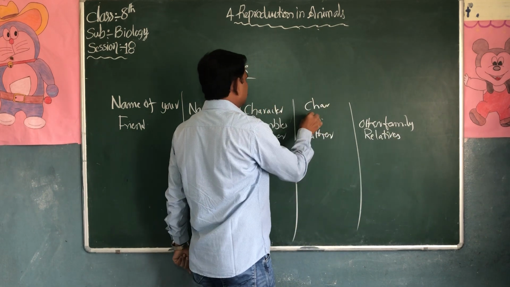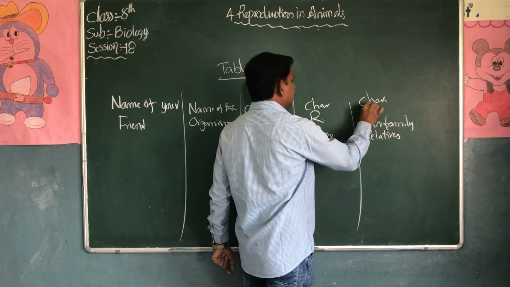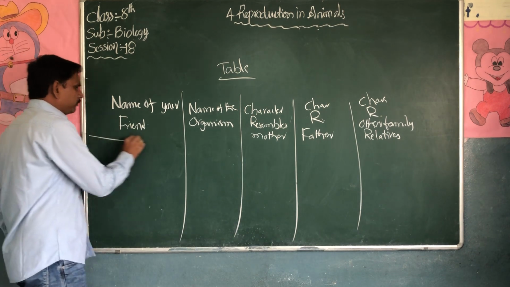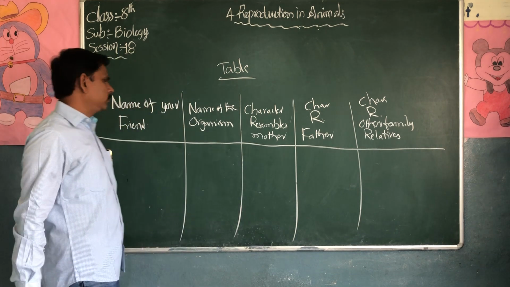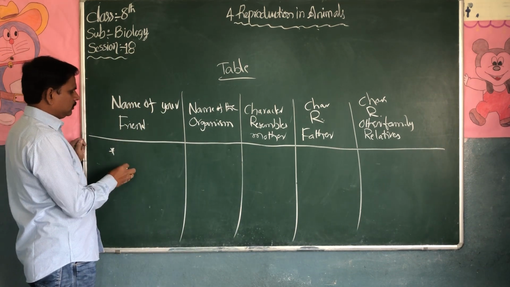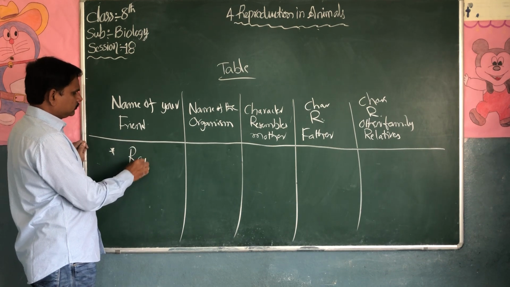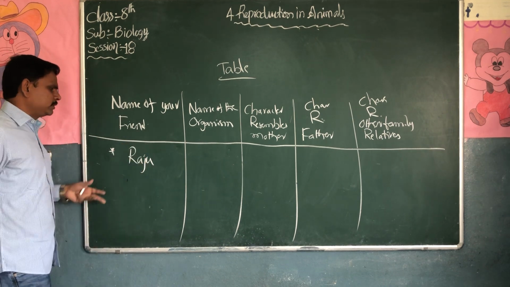Write any one of your friends' names. For example, I am writing one name like Razu.